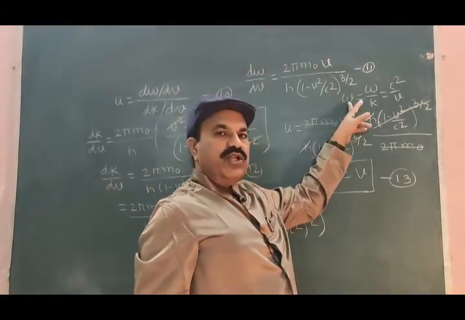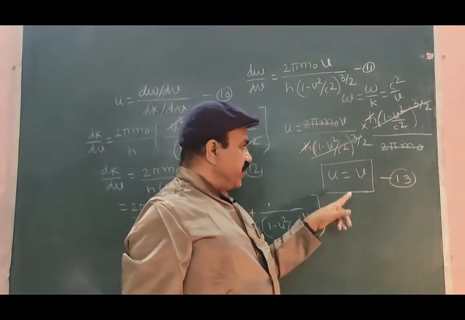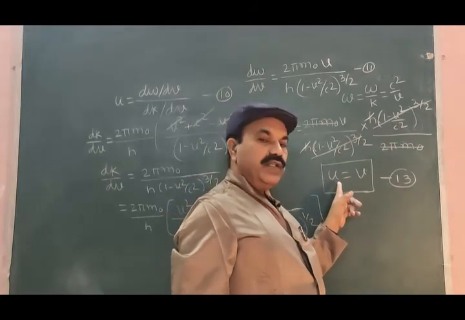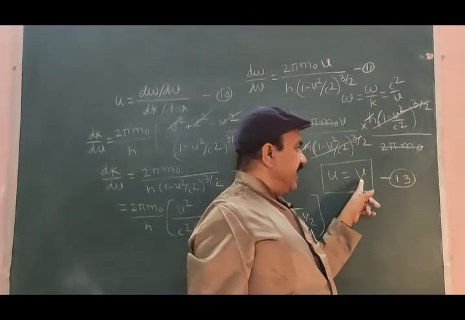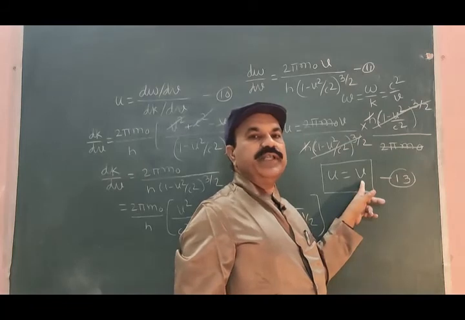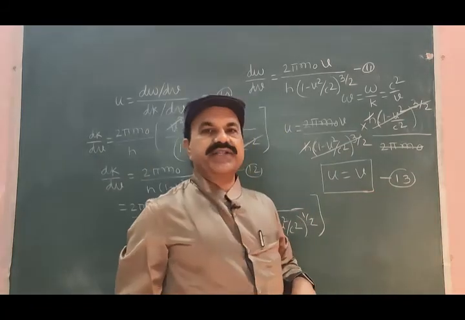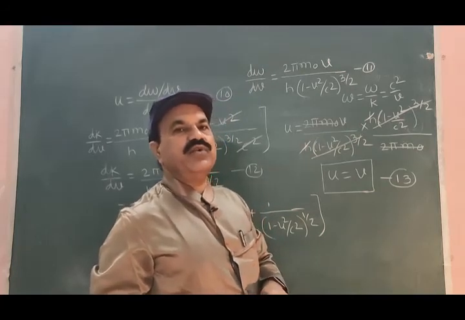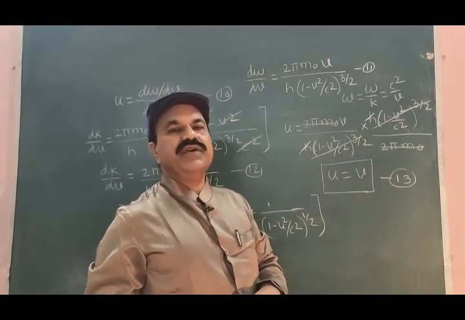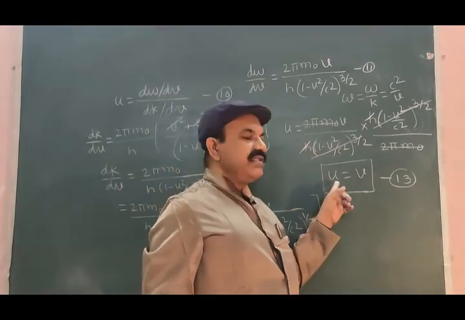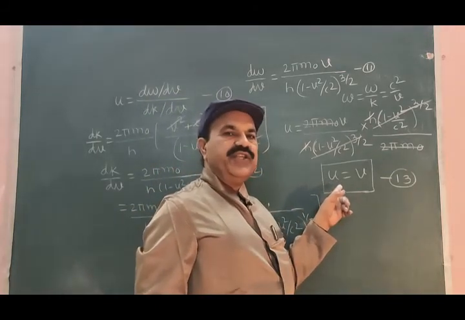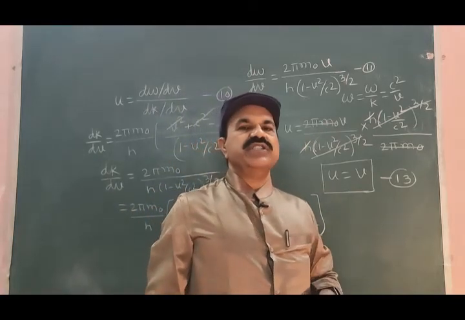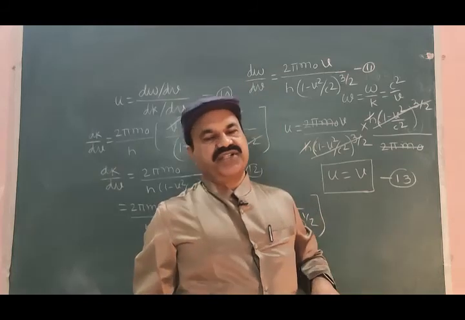This wave velocity w is not the same as v and u, but group velocity u and velocity of the body v are the same. That is, the group velocity is equal to the velocity of the body. It means that the wave velocity w does not have a simple physical interpretation.